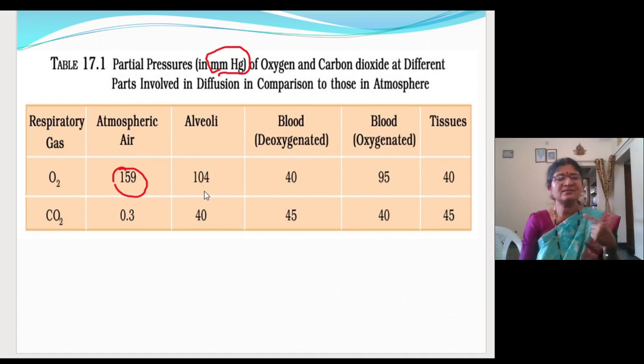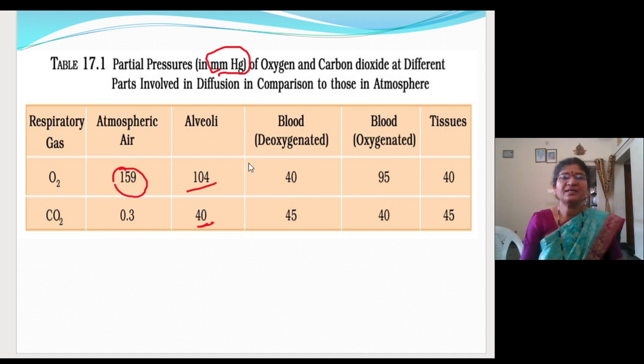Because of the presence of the gases in the dead spaces, the partial pressure of oxygen and carbon dioxide changes here. Fine. So in the alveoli, it is 104 because inhaled air is rich in oxygen and it is having less amount of carbon dioxide. It is 40 mm of mercury. So this much is because some amount of carbon dioxide is already there in the respiratory system, that is in the conducting zone.